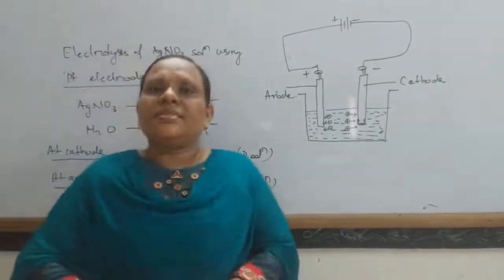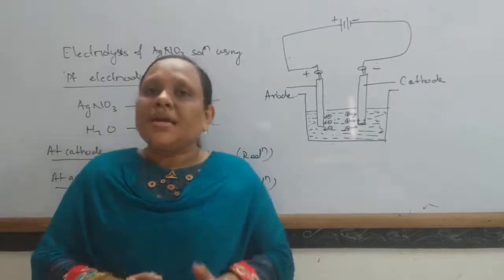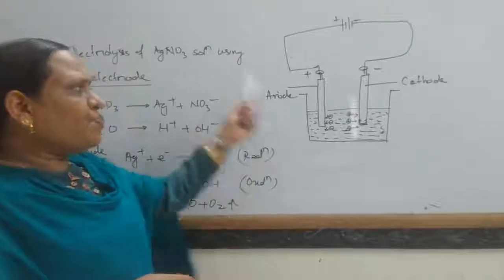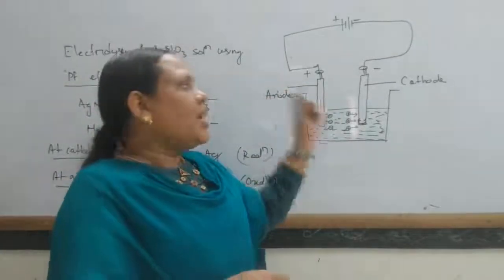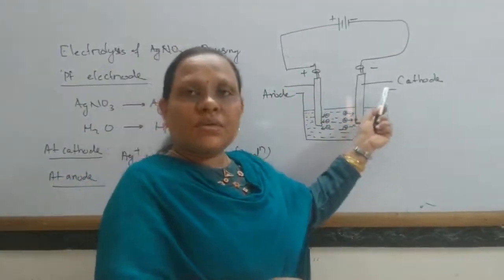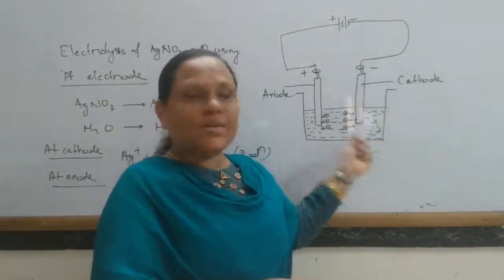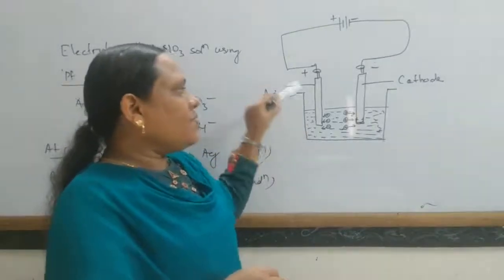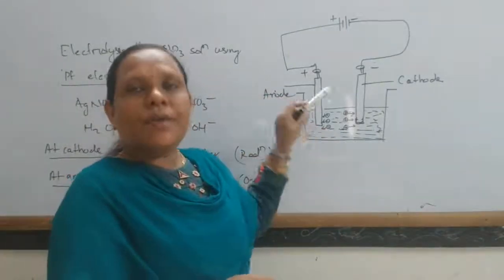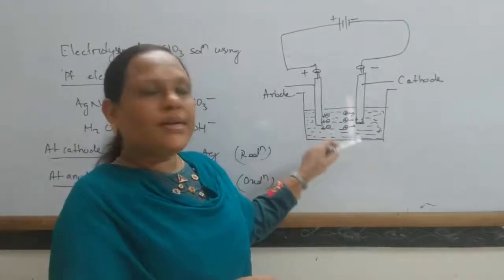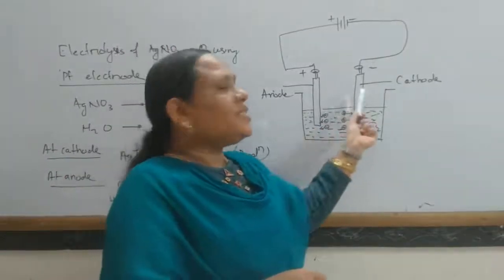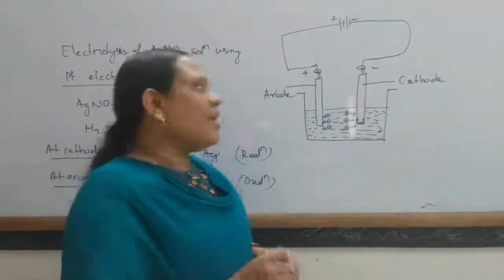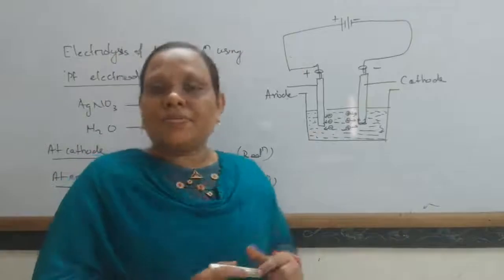These electrolyses are helpful for metallurgical processes for refining of metals. In this, the crude impure metal is generally made the anode, and strips of pure metal are made the cathode. When electrolysis takes place, the metal goes from the anode into the solution, and from the electrolyte the metal is deposited at the cathode. In this way, to get pure or refined metal, the electrolytic process is used.